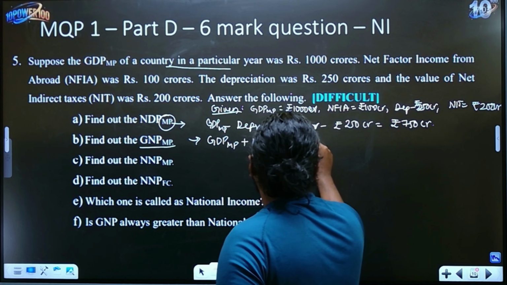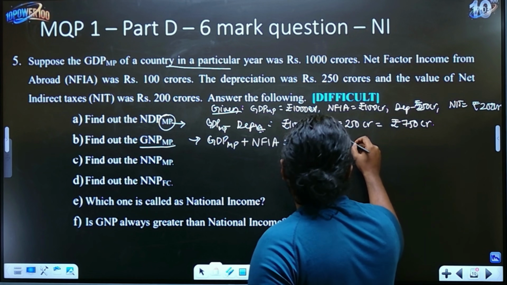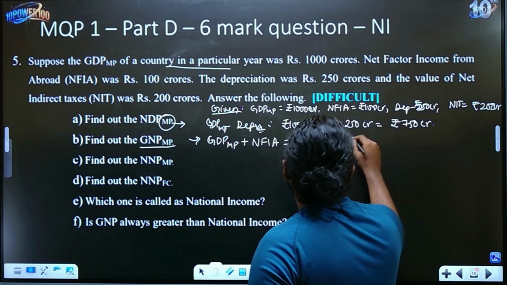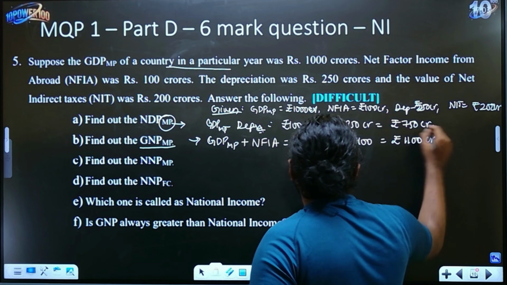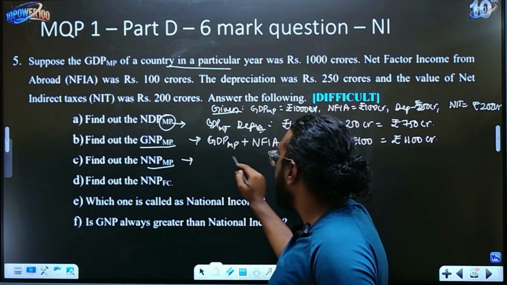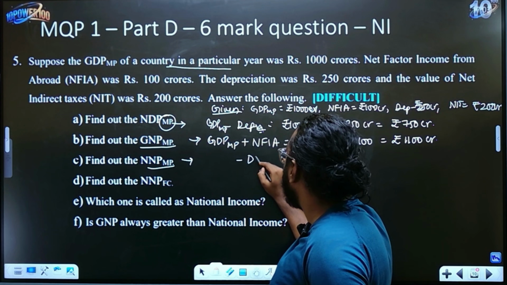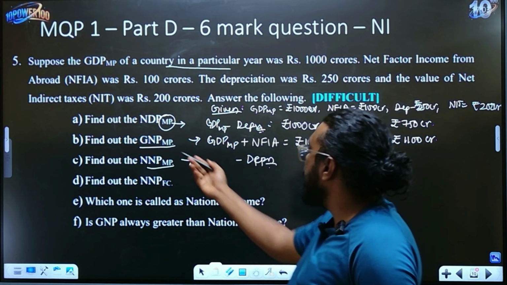That is nothing but rupees 1000 crores plus net factor income, which is rupees 100. So it is nothing but rupees 1100 crores. Okay, that's done. Now NNP at market price, since they've asked market price, it will be minus depreciation. From where? You will minus it from GNP itself.